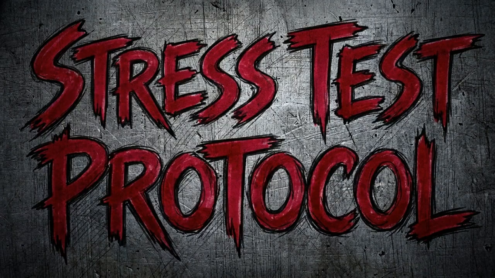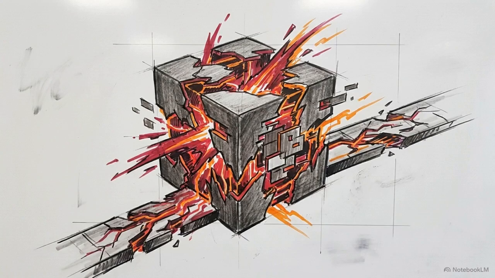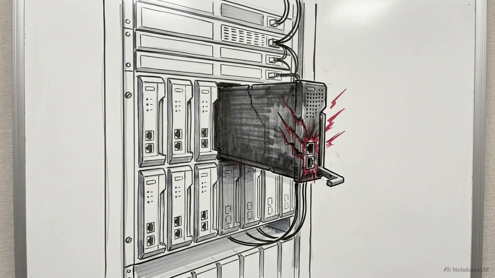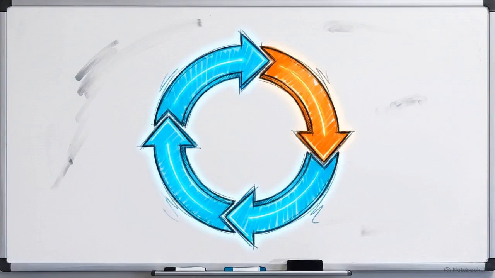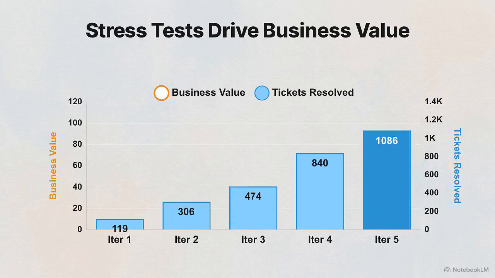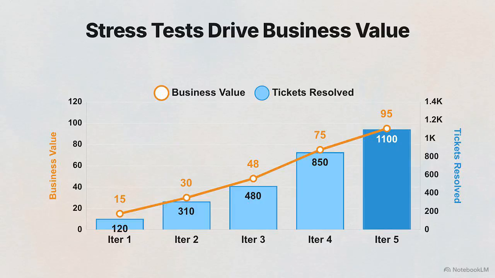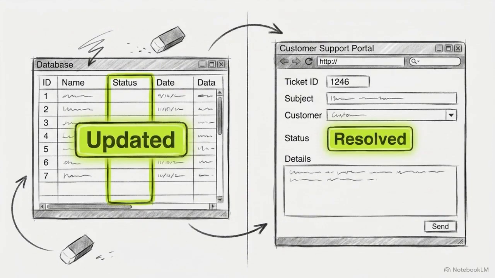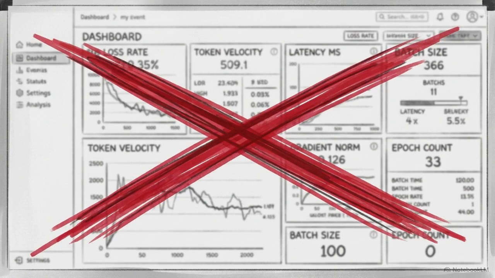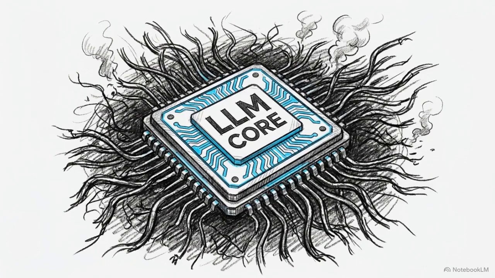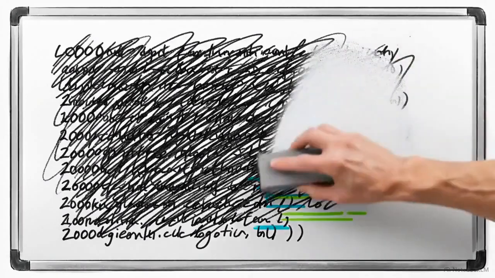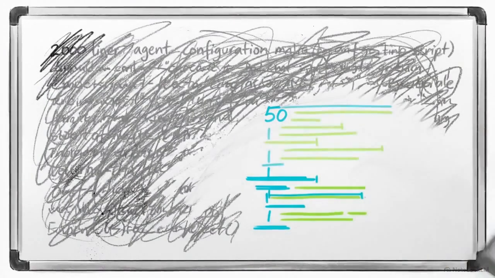You must subject the architecture to adversarial evaluation. This requires injecting intentionally corrupted data, feeding the agent edge case prompts, and purposely causing tools to fail to ensure the reasoning loop can recover. The success metrics for these stress tests must be tied directly to business outcomes, like correct database updates or resolved support tickets, rather than relying on abstract internal model benchmarks. When an autonomous agent project stalls, the underlying language model is almost never the actual bottleneck. True agentic capability comes from ruthlessly subtracting noise, managing state over time, and scaling complexity only when forced by hard data.